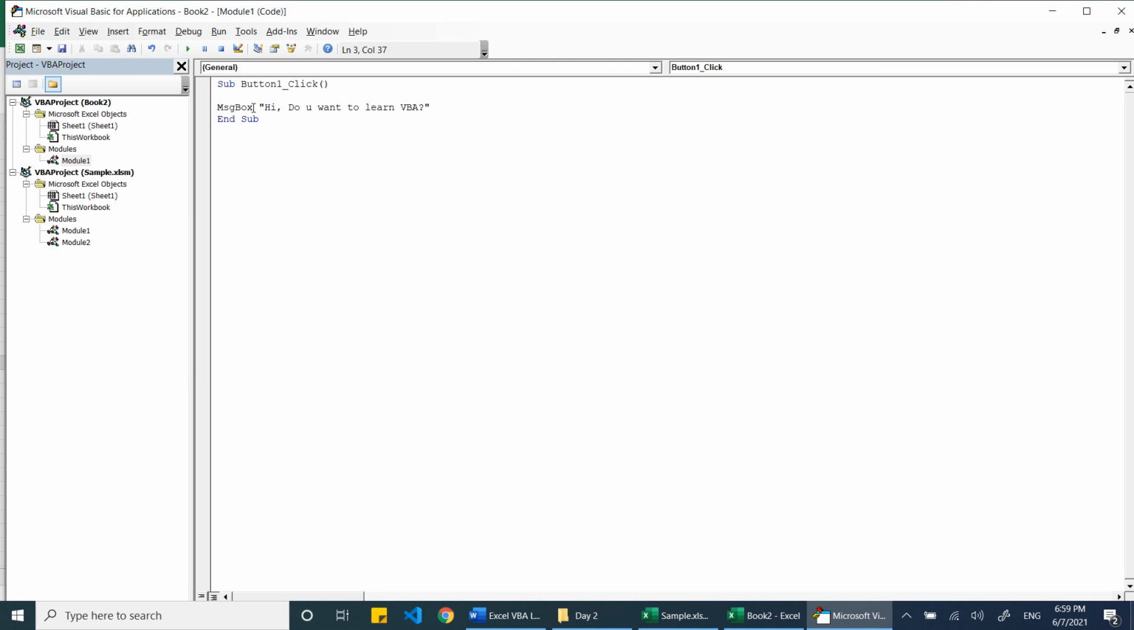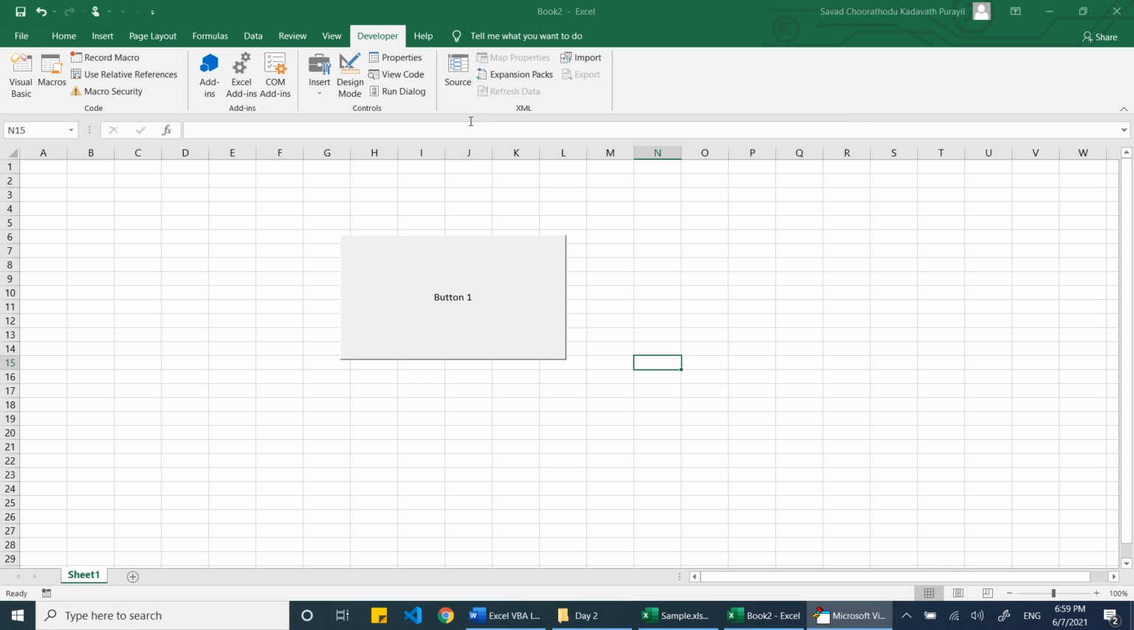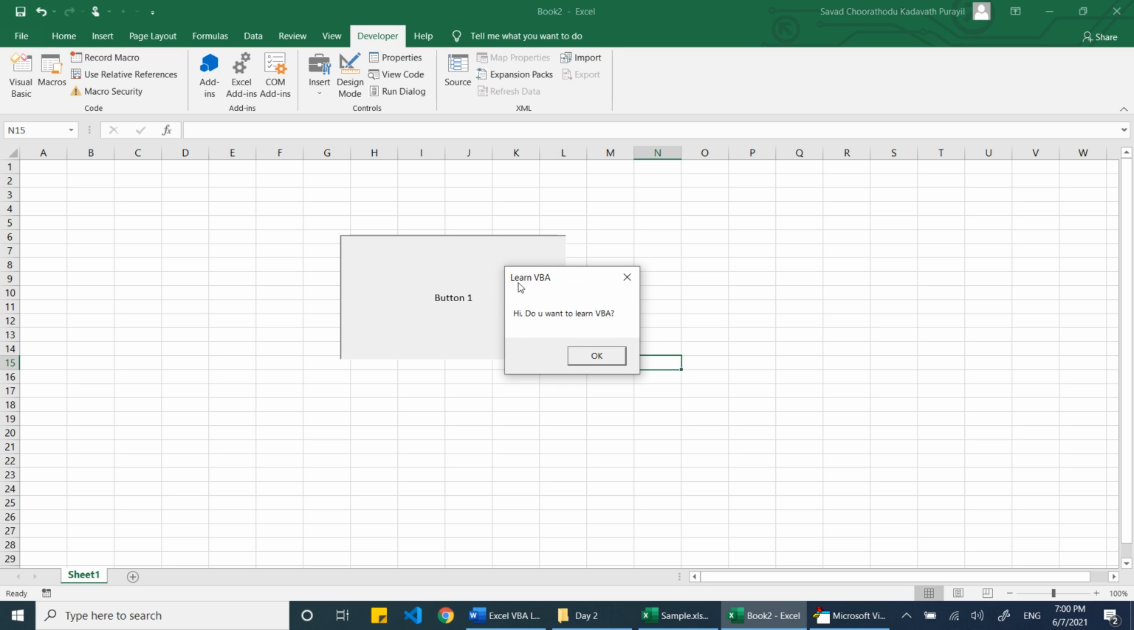So after putting the message, just press a comma. You can see the first one is the prompt, which is our message. The second is the button, VBA OK only. Let's ignore it at present. Press comma again. The third is the title, so we can write the title here. Learn VBA. Now let's see. The title is already changed to Learn VBA. So we can define any title the way we want.